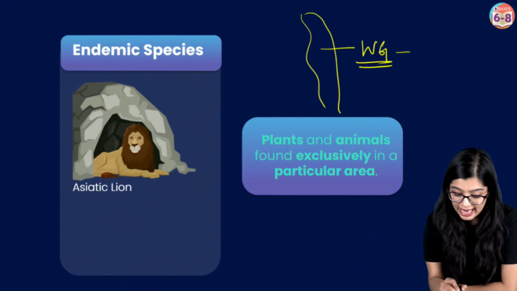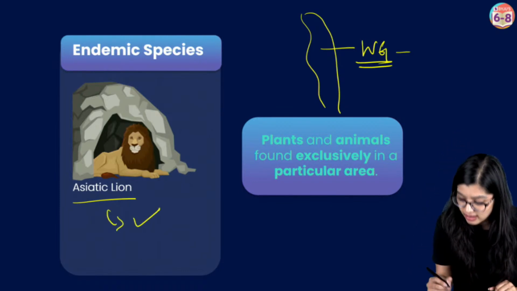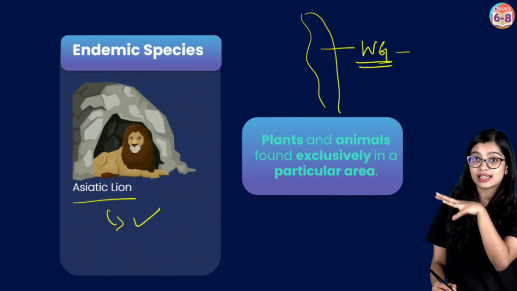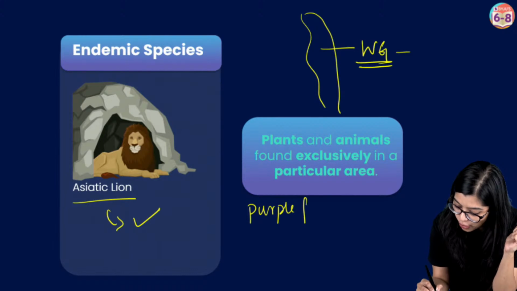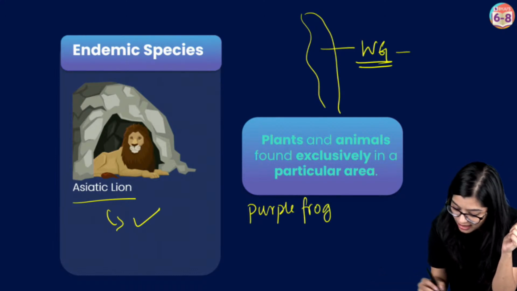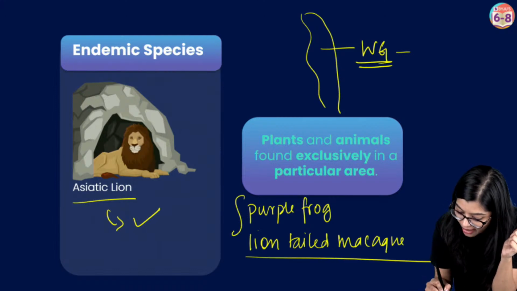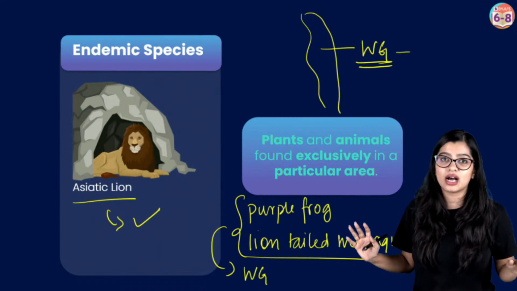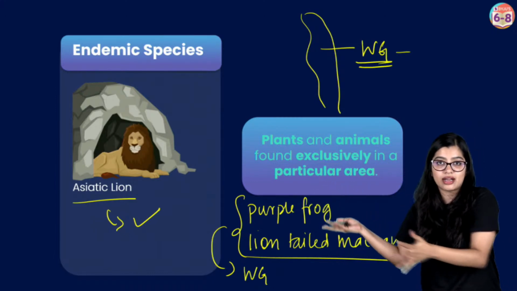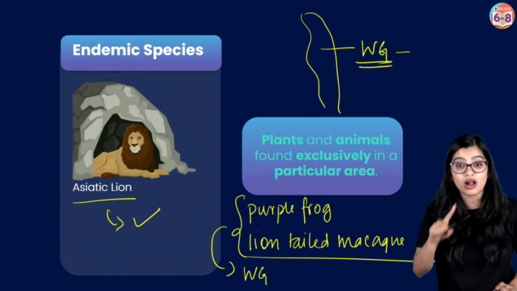Now, in this case, if you look at Asiatic lion, now Asiatic lion is an endemic species, right? So, this right here is an endemic species which we normally find in the Gir region of Gujarat. Now, next up, what do we have? Our next option was purple frog. Now, both purple frog and the lion-tailed macaw, right? Always remember, these are some examples. Both the purple frog and the lion-tailed macaw are endemic to the Western Ghats, right? Western Ghats, think about me, I am from Karnataka, yes? So that means Western Ghats are mainly there in Karnataka, mainly, again, of course it extends across other states as well. Now in this particular case, all three are endemic.